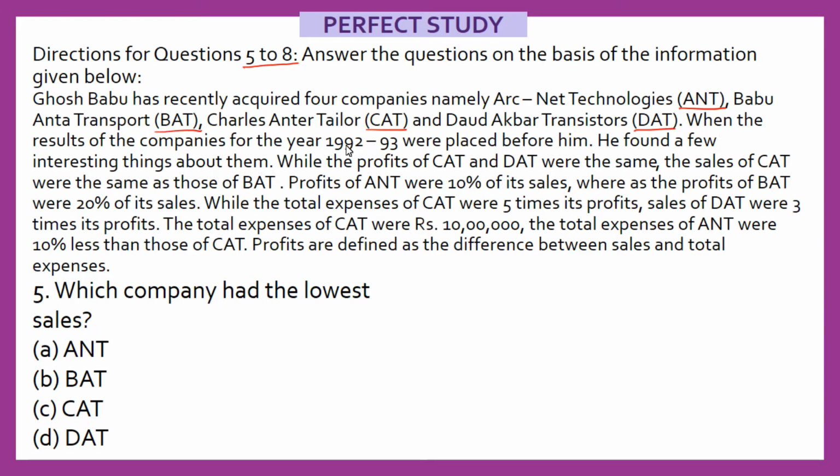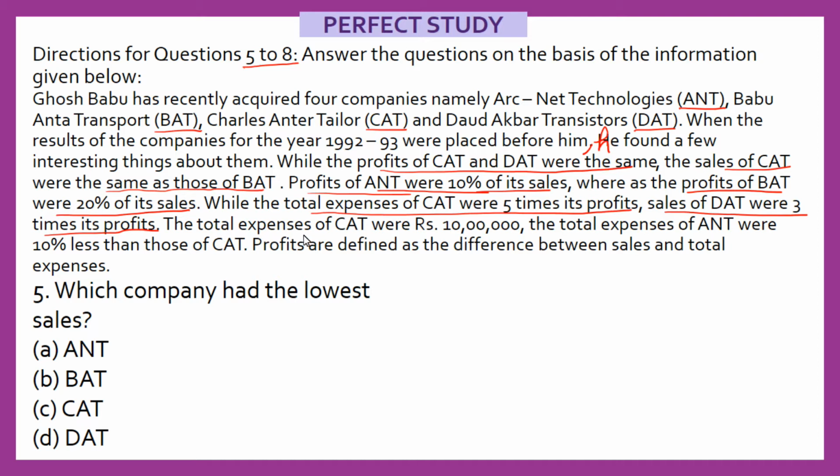When the results of the companies for the year 92-93 were placed before him, he found a few interesting things about them. While the profits of CAT and DAT were the same, sales of CAT were the same as those of BAT. Profits of ANT were 10% of its sales, whereas profits of BAT were 20% of its sales. While the total expenses of CAT were 5 times its profits, sales of DAT were 3 times its profits.